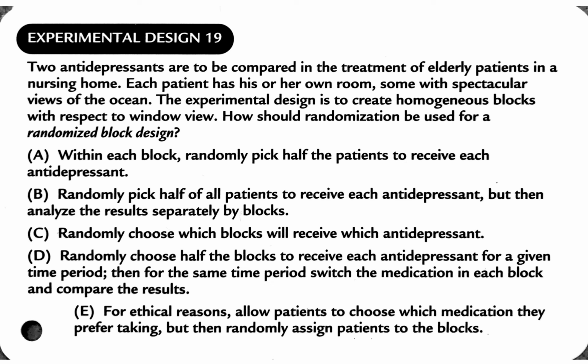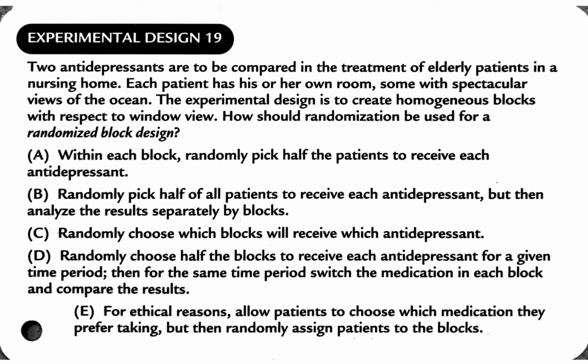So randomization, at this point, B does the best job. Let's go on to D. Randomly choose half the blocks to receive each antidepressant for a given time period. E, in the same block period, switch the medication in each block and compare the results. For ethical reasons, patients should be allowed to choose, definitely not E.